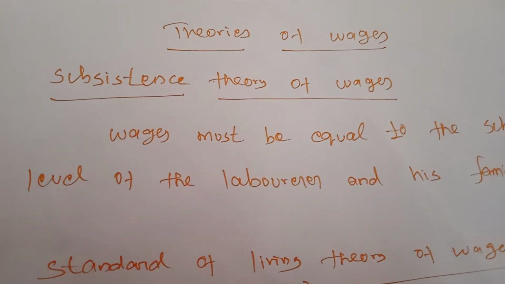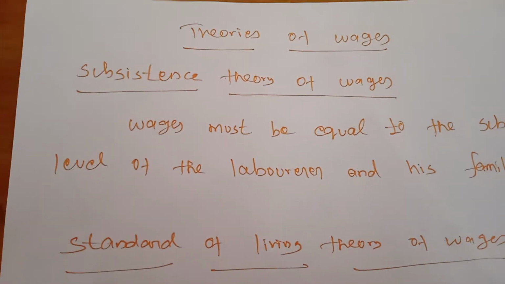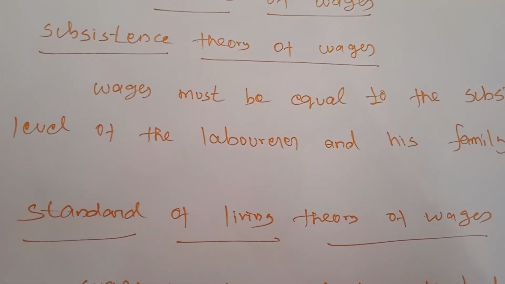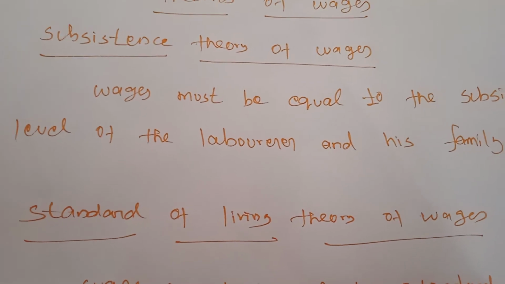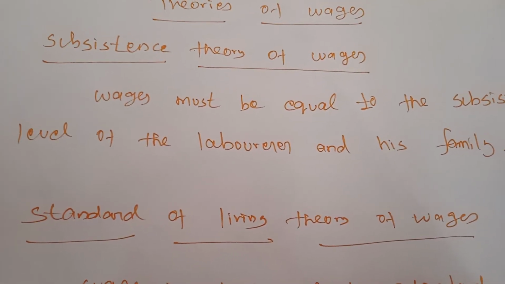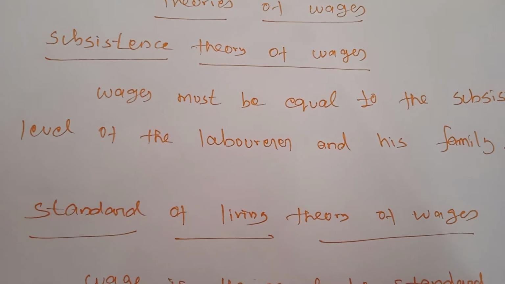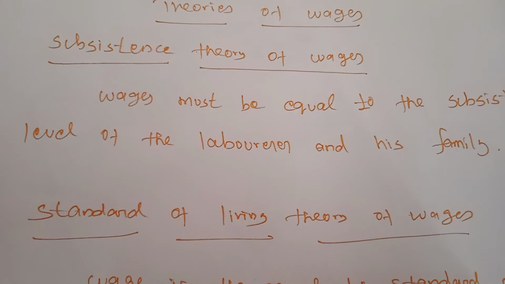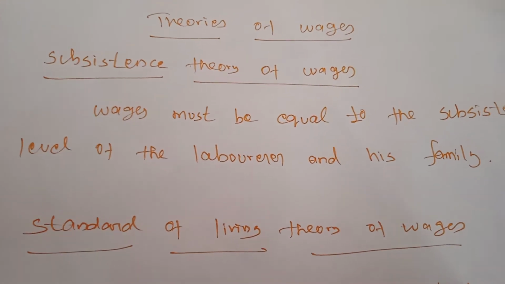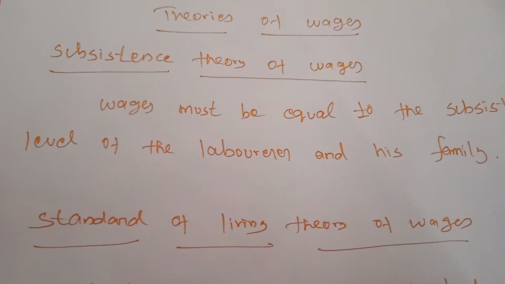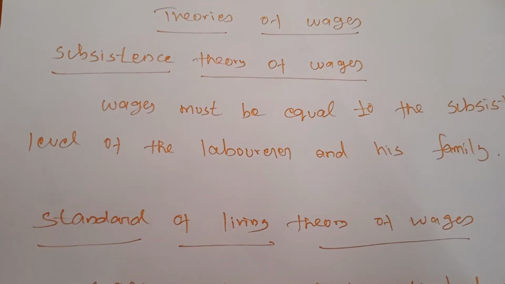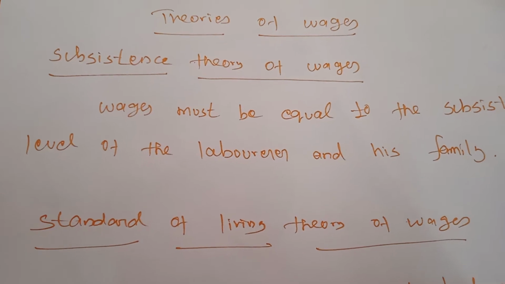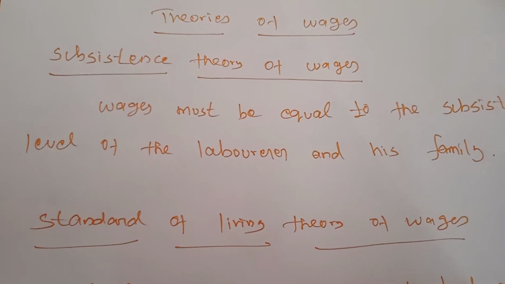Subsistence theory of wages. The subsistence theory of wages is one of the oldest theories of wages. It was first explained by the Physiocrats, a group of French economists, and it was restated by David Ricardo. After it was restated, this theory got its full form. So according to this theory, wages must be equal to the subsistence level of the laborer and his family.